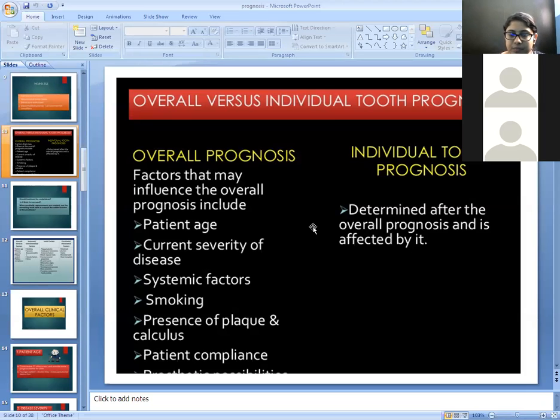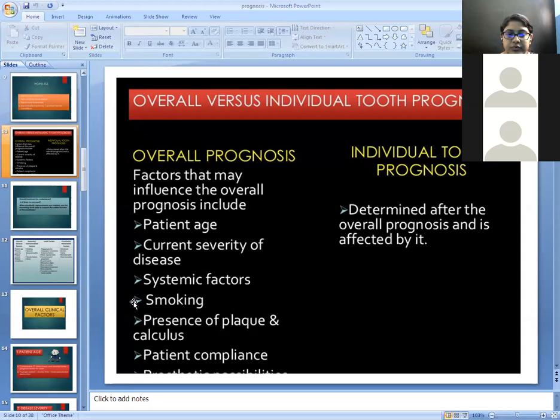Next one is the systemic factors. There are different types of systemic factors, including diabetes mellitus and hypertension. What happens if the patient is diabetic? It affects the healing process of the patient. Next is the smoking factor. Smoking affects the overall prognosis because it increases the severity of the disease and also increases the clinical attachment loss.